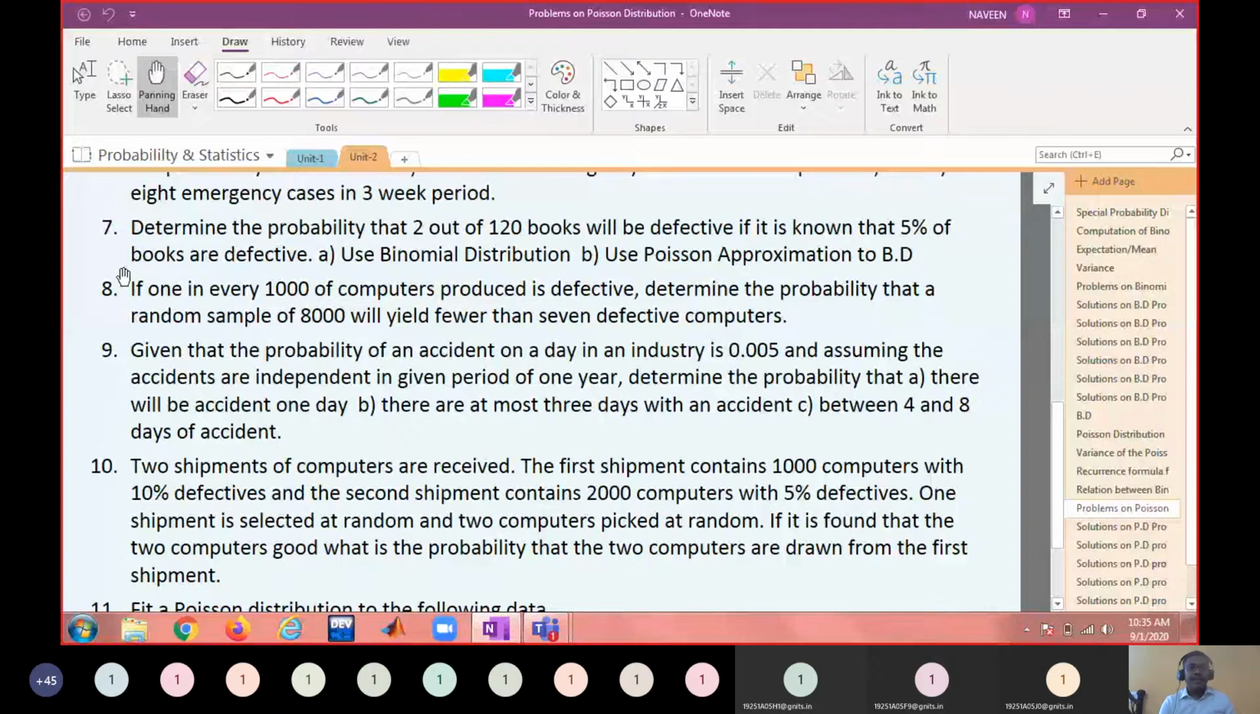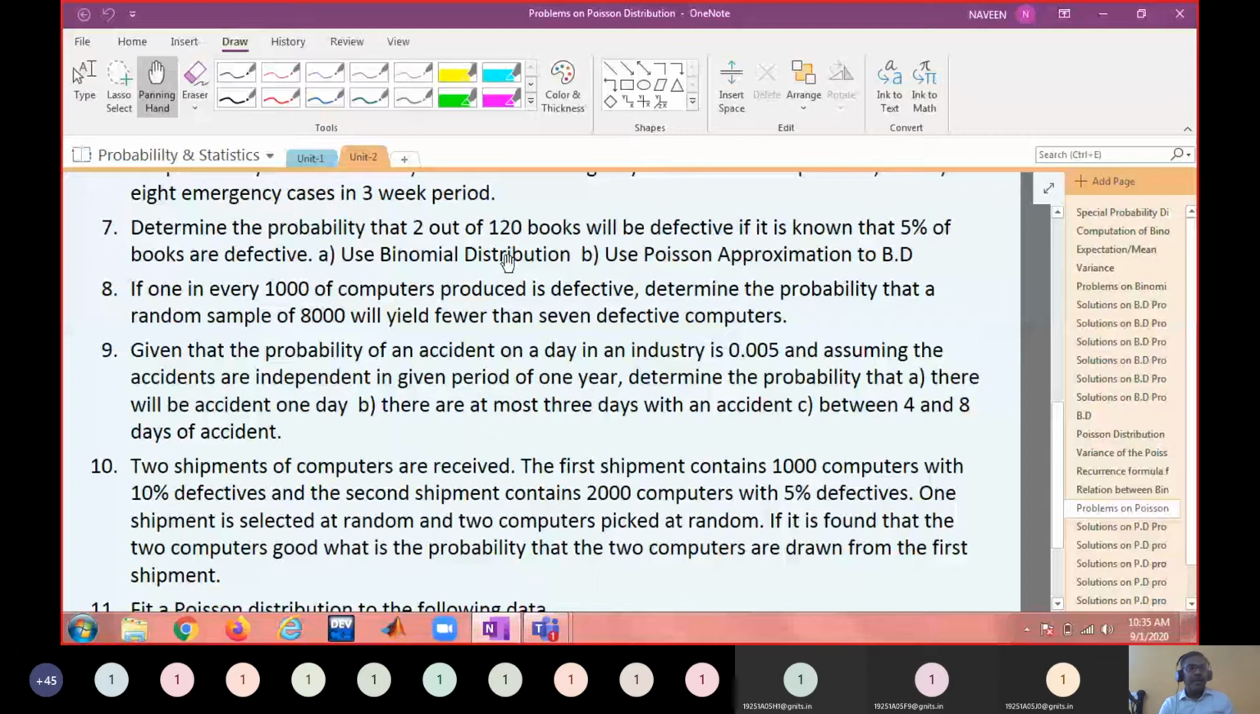Determine the probability that 2 out of 120 books will be defective if it is known that 5% of the books are defective. If it is known that 5% of the books are defective. First one, use binomial distribution. Second one, use Poisson approximation to binomial distribution. Okay, so we'll solve this problem by using both the distributions and we'll compare the values.